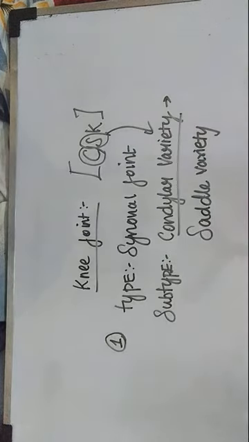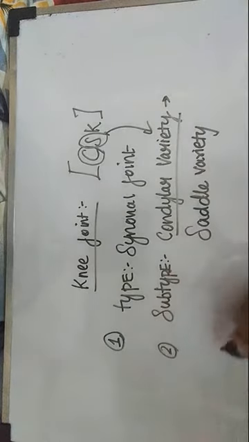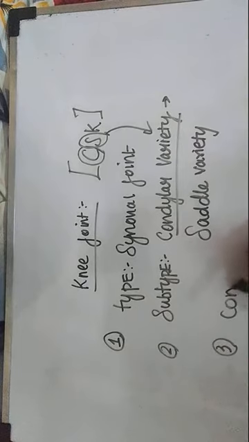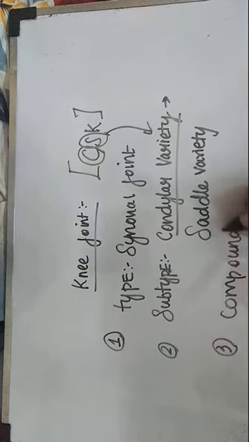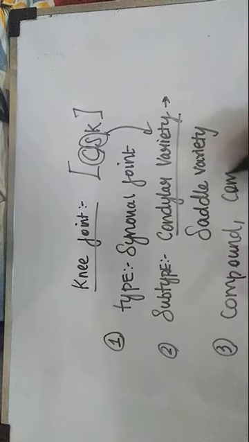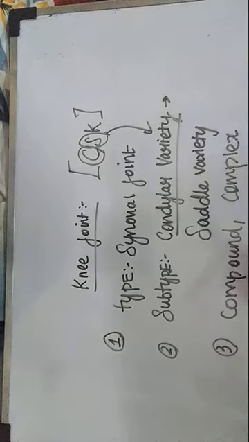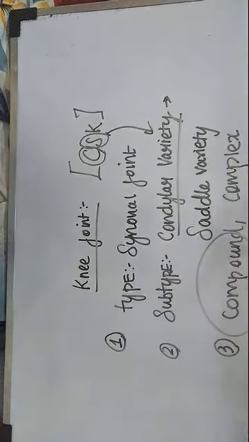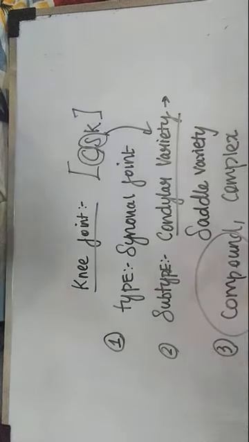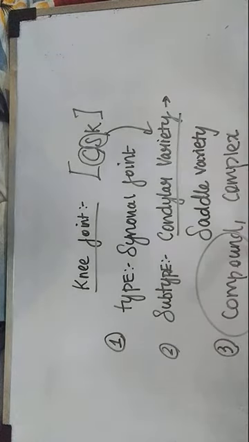Or simply, you write the subtype: you can write condylar variety and saddle variety. You should remember CSK. So that is type and subtype. And I should mention two more things. One, it is also known as a compound joint and a complex joint. Compound, as you know, is when 2 or 3 joints join together to form a compound joint. Here, actually 3 joints join together to form the knee joint. I'll mention what those joints are. One is the lateral femorotibial joint. Another is the medial femorotibial joint, and a femoropatellar joint.